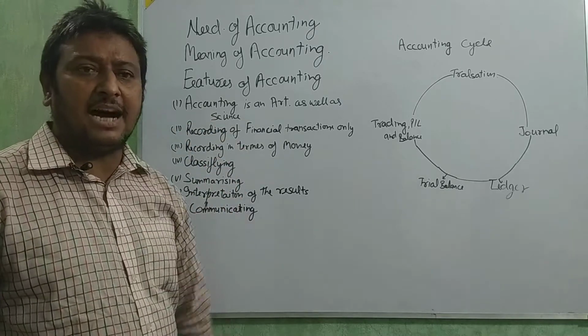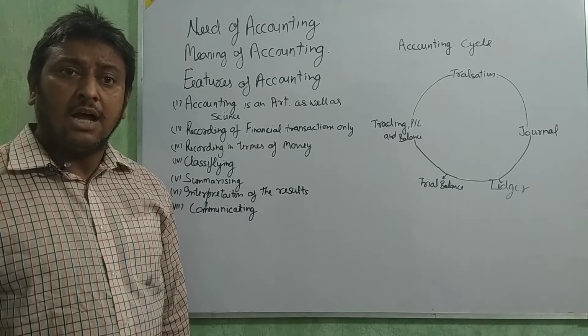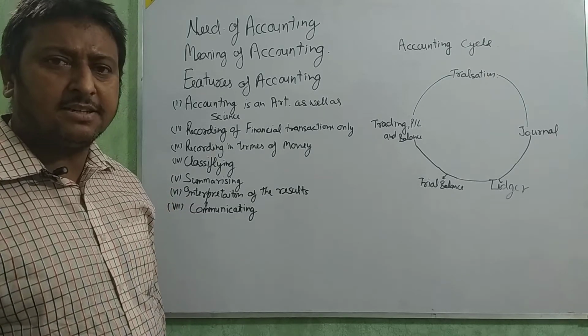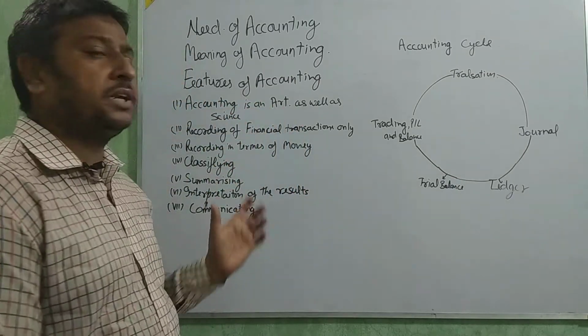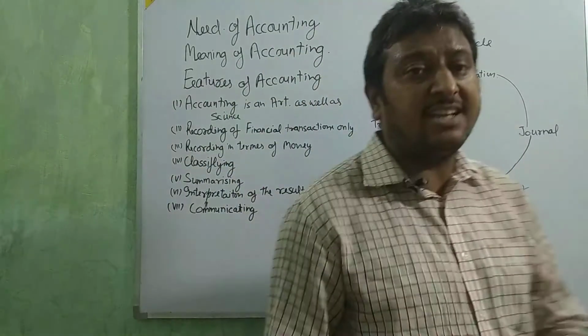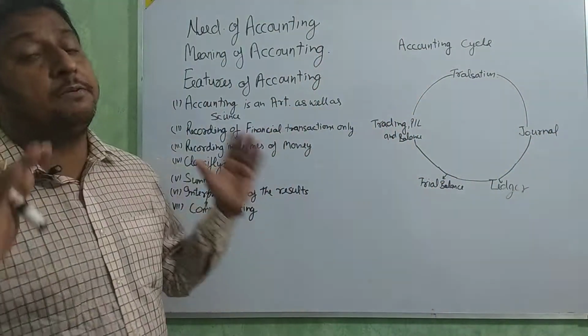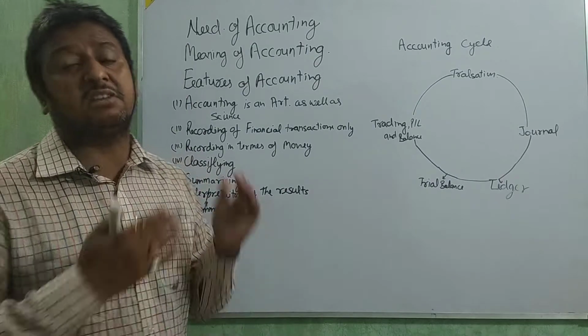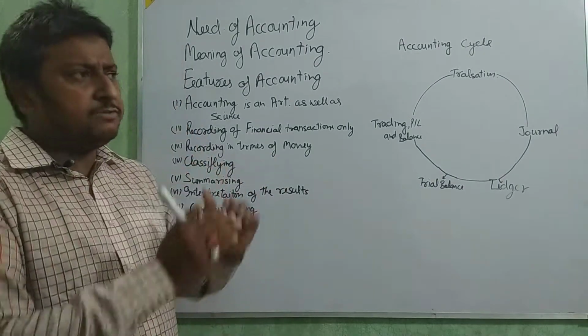accounting is an art. Why do we say accounting is an art? Because in accounting we present all the data, or make all types of accounts, journal, ledger, trial balance, depreciation account, financial statement, all in a systematic way.